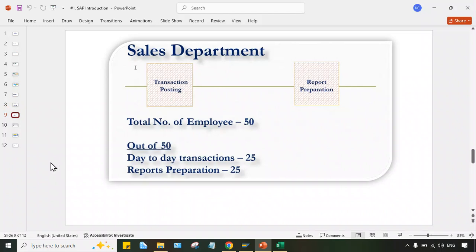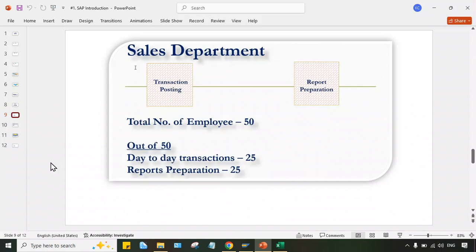To manage the sales department, let's suppose a total of 50 employees are needed, because they're not using any ERP. Every activity they have to perform manually. So 25 people are involved in day-to-day transaction posting and the remaining 25 people are involved in report preparation.